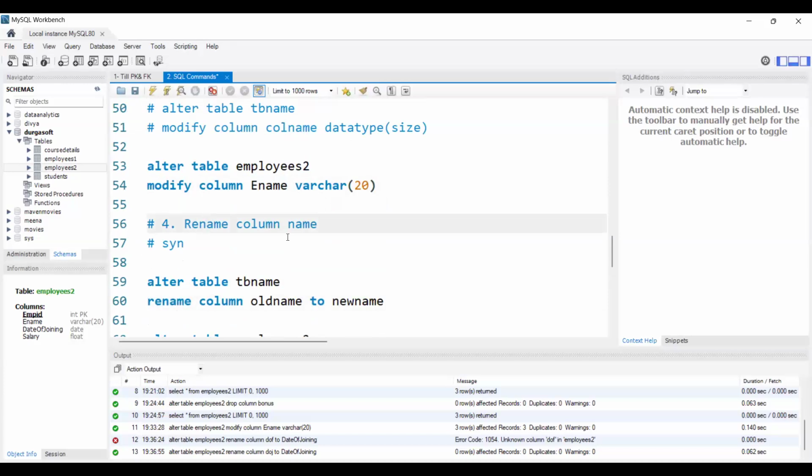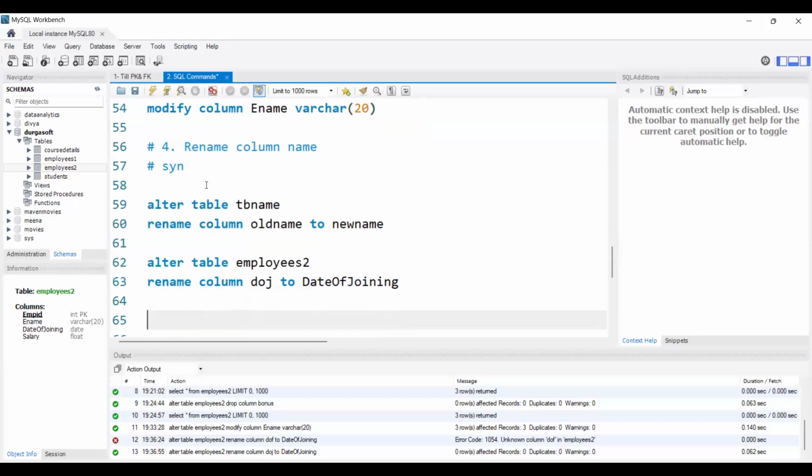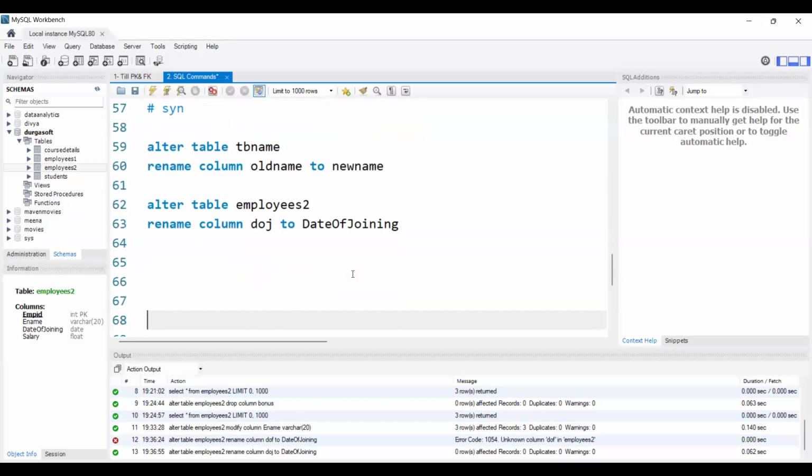No, we cannot do that. Only the data type we can change here. If we want to rename the column, we will use rename. At a time, we cannot change the column name and data type. And the fourth use case is renaming the column name, as we saw: alter table name, rename column old name to new name. This is how we will use the alter command. Is this clear for all of you? Yes, ma'am, clear. Great.